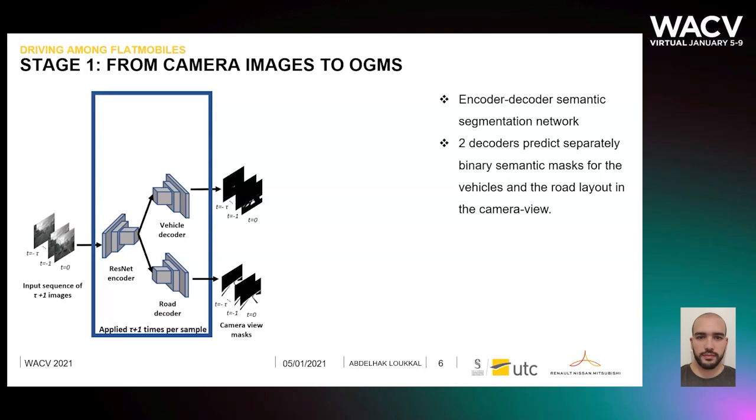The first stage of our approach is an encoder-decoder semantic segmentation network. It has two decoders that predict separately binary semantic masks for the vehicles and the road layout in the camera view.